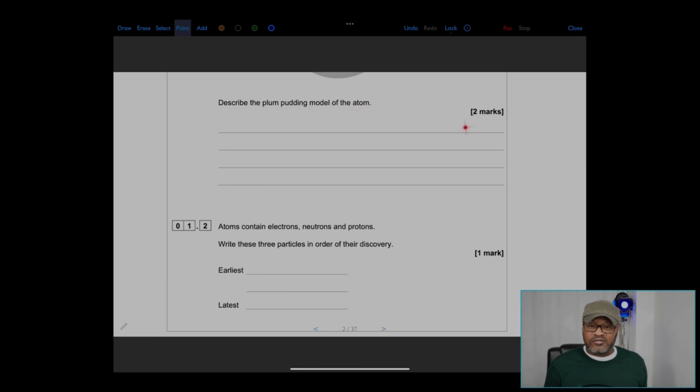2 marks, roughly 2 minutes. And the plum pudding model of the atom will be a ball of positive charge with electrons embedded. 1 mark for a ball of positive charge and 1 mark for with electrons embedded.